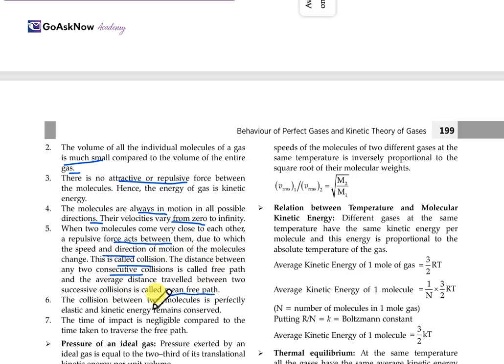Now the collision between two molecules is perfectly elastic and the kinetic energy remains conserved. Here, when the collision happens, the two molecules are perfectly elastic, so the kinetic energy remains conserved. The time of impact is negligible compared to the time taken to traverse the free path.